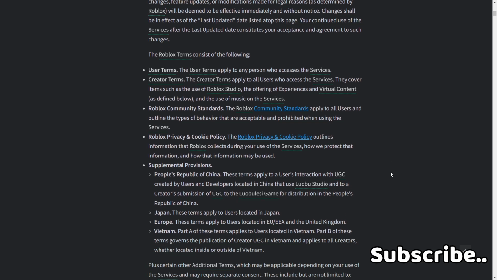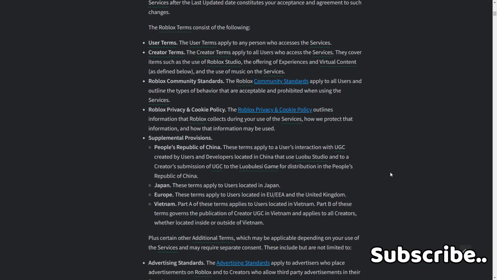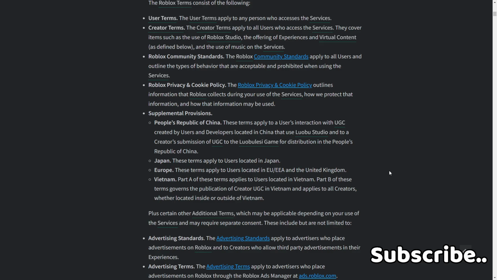Roblox Privacy and Cookie Policy. The Roblox privacy and cookie policy outlines information that Roblox collects during your use of the services, how we protect that information, and how that information may be used. Supplemental provisions.